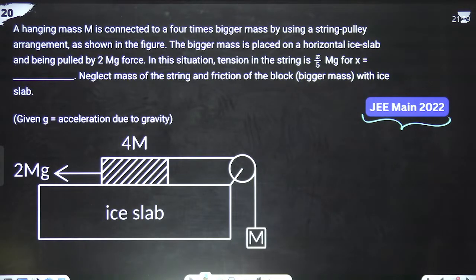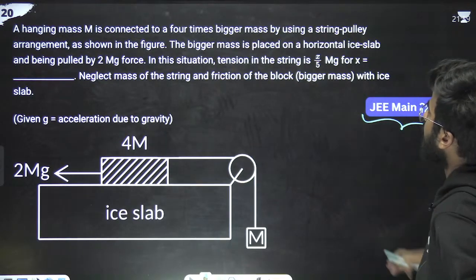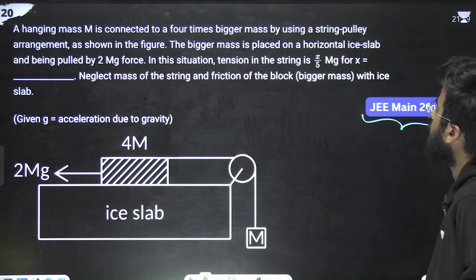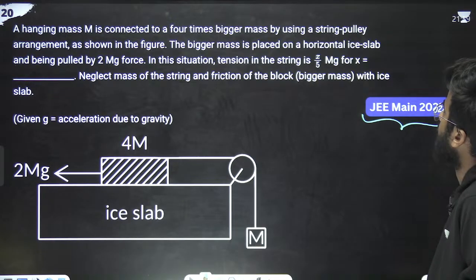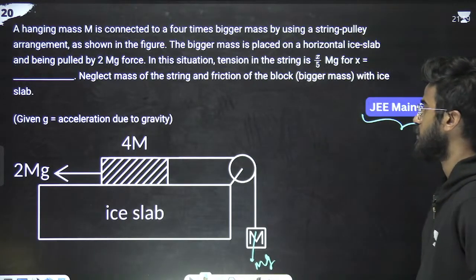In this situation, the tension in the string is X by 5. What is the value of X? This is 4m and this is an ice slab. This is fixed, right? This is fixed. 2mg force, the tension is this. So this is mg. This is mass m.